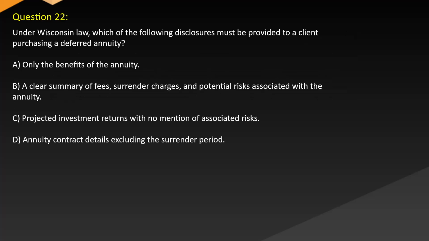liquidity. Question 22. Under Wisconsin law, which of the following disclosures must be provided to a client purchasing a deferred annuity? A. Only the benefits of the annuity. B. A clear summary of fees, surrender charges, and potential risks associated with the annuity. C. Projected investment returns with no mention of associated risks. D. Annuity contract details excluding the surrender period.